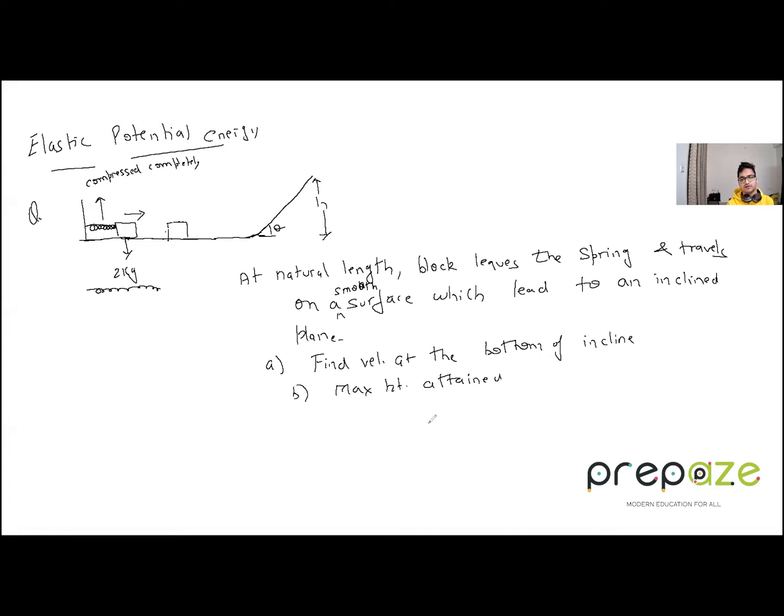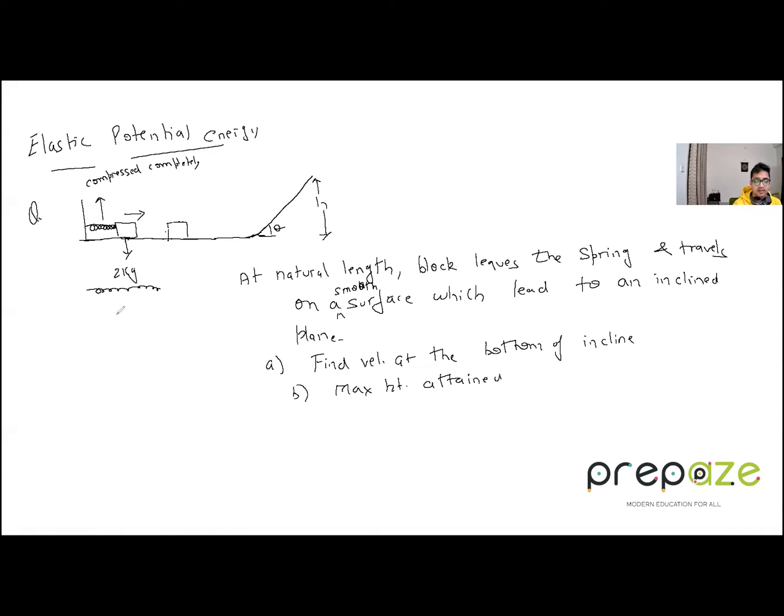We always denote height by vertical height. All right, maximum height achieved, and what is the velocity at the bottommost point. So these two things we have to calculate over here. Let us see how we can proceed with this question. So it is initially compressed completely.